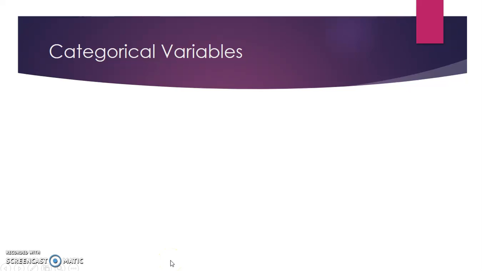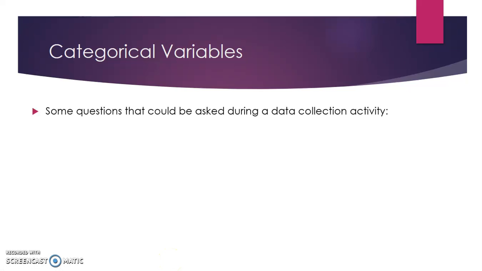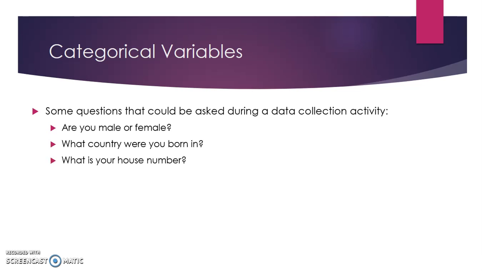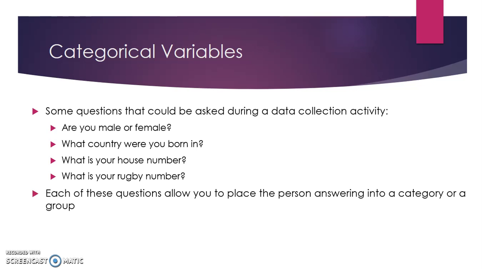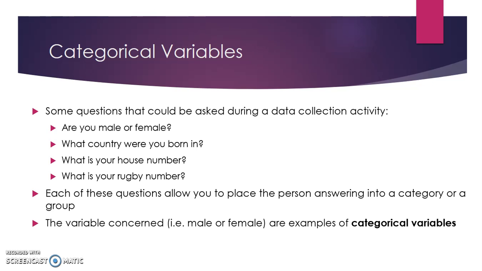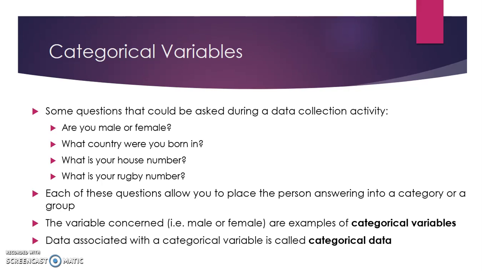All right, so our first part is categorical variables. Some questions that could be asked during a data collection activity with categorical variables could be: are you male or female? What country were you born in? What is your house number? What is your rugby number? Each of these questions allows you to place the person answering into a category or a group. The variable concerned, for example, male or female, are examples of categorical variables. Any data associated with the categorical variable is called categorical data.